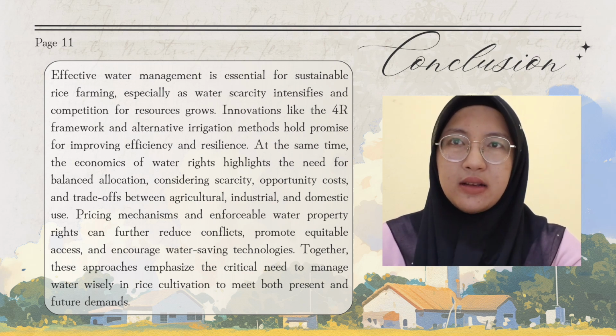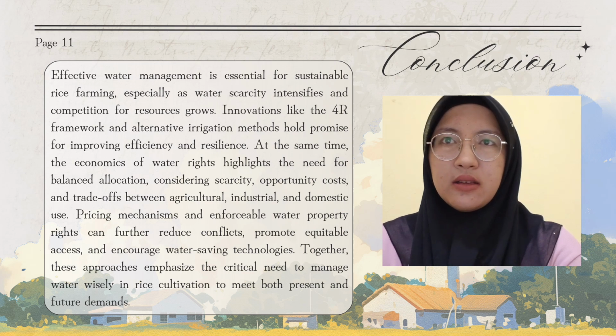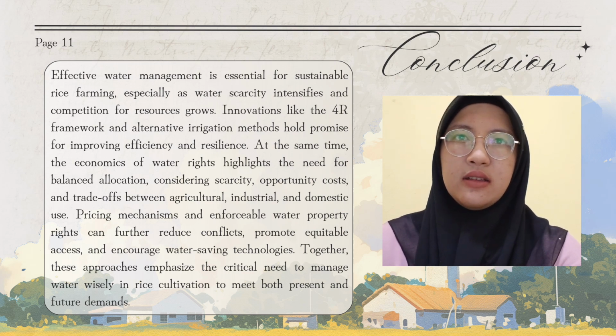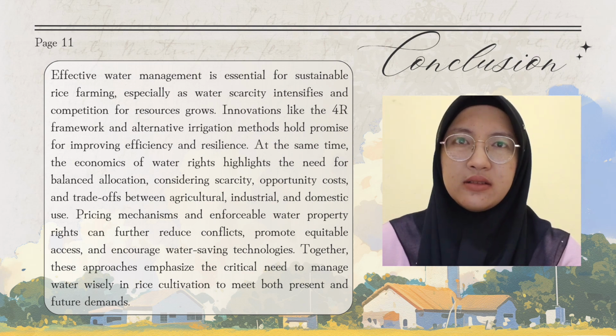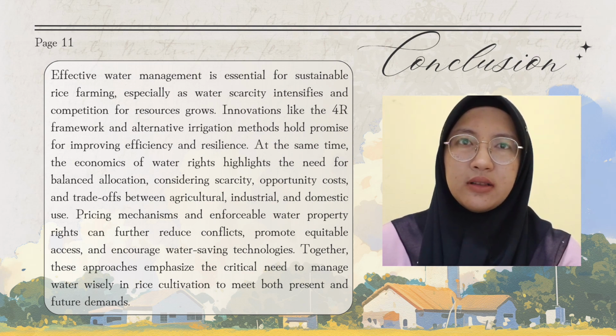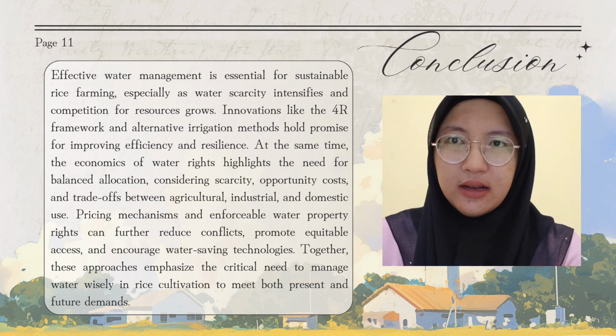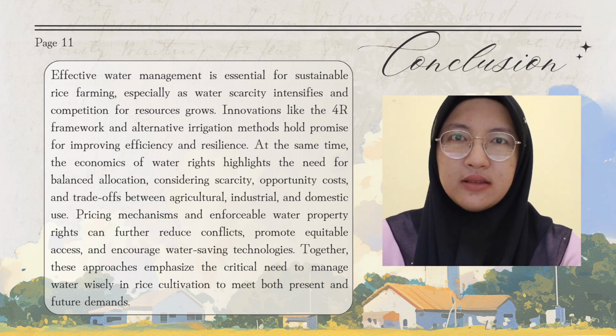At the same time, the economics of water rights highlights the need for balanced allocation considering scarcity, opportunity cost, and trade-offs between agricultural, industrial, and domestic use. Pricing mechanisms and enforceable water property rights can further reduce conflicts, promote equitable access, and encourage water-saving technologies.